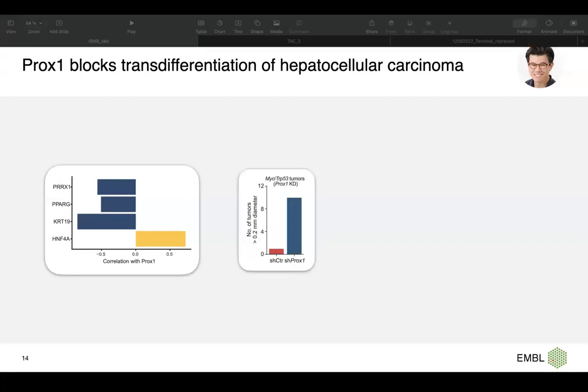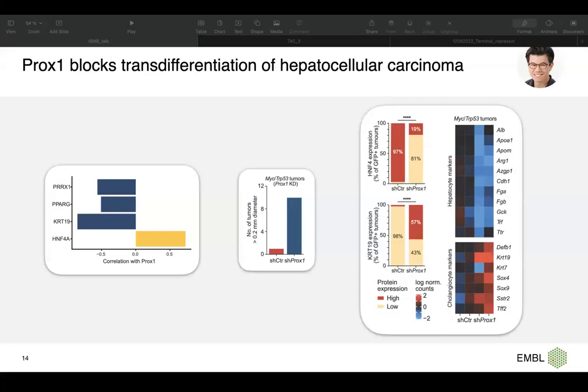The first thing we observe when we knock out PROX1 is that the tumors are much smaller in the control than when we knock out PROX1.